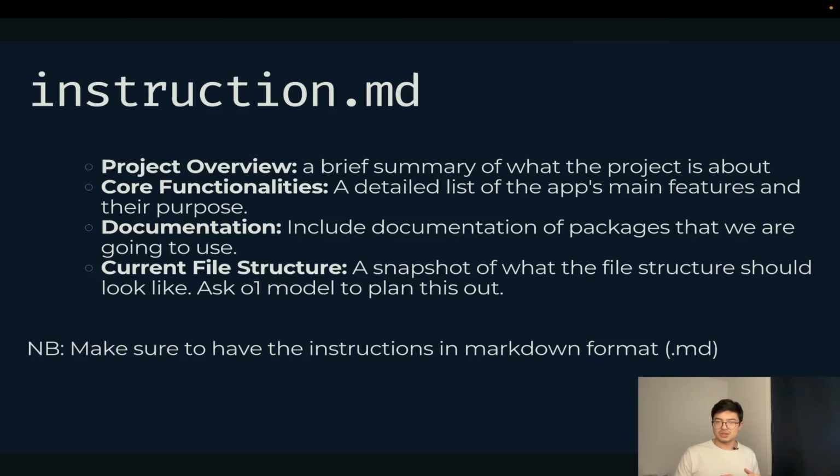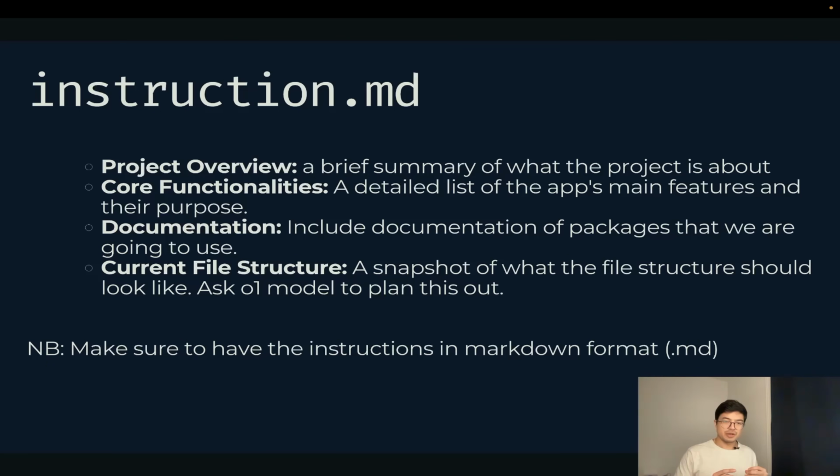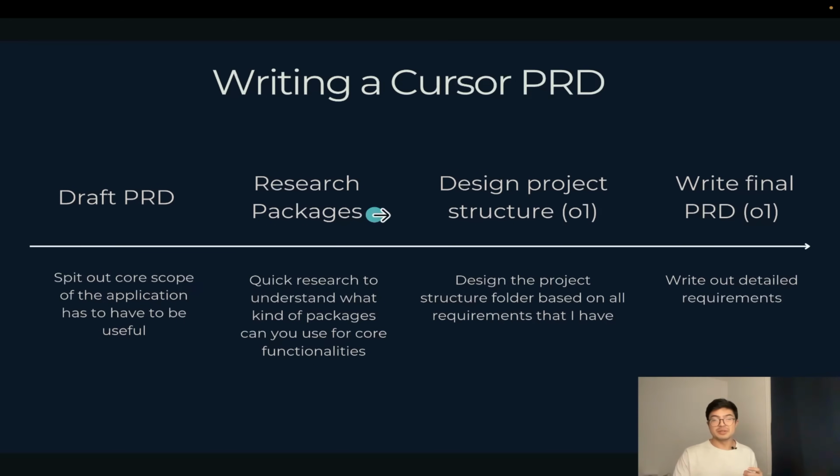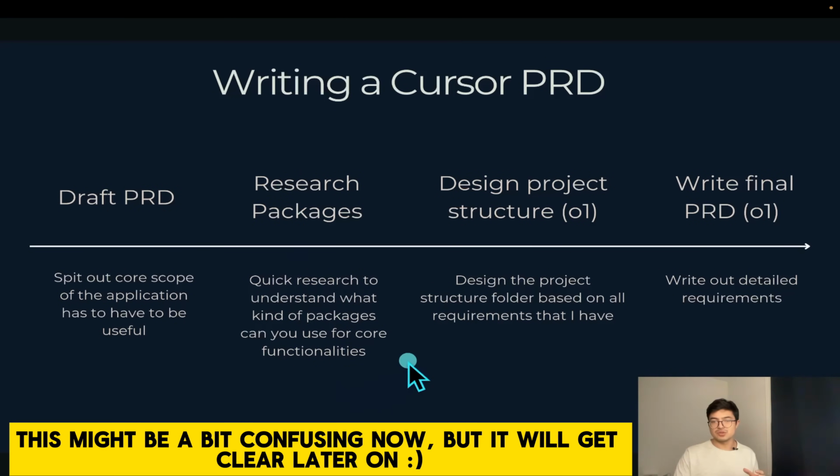Then once again, you can include documentation of packages that you're going to use, OpenAI, if you're going to call a specific API or a specific tool, you can add it here, but it's not necessary because O1 can help us fill this out. And then current file structure. So this is important for us to do the final PRD. Maybe I didn't describe myself really well, but based on the draft PRD and the research packages, if you do it, we are going to get a project structure folder. And yeah, it's not the entire PRD, it's just the structure that we're going to get.